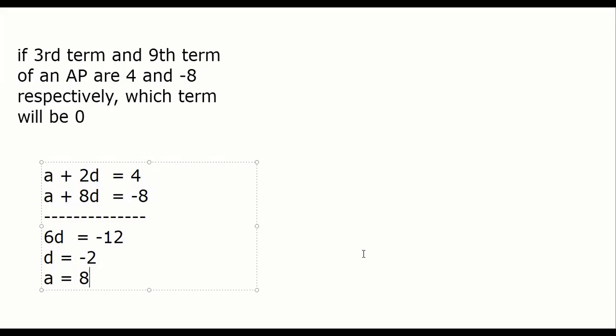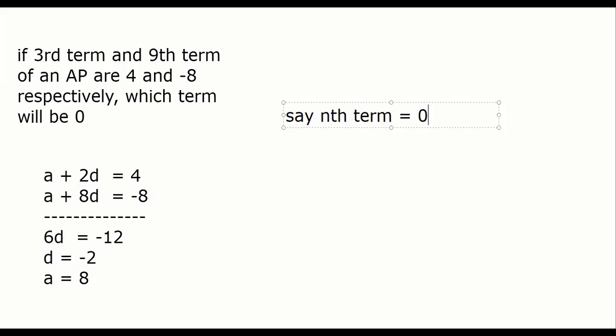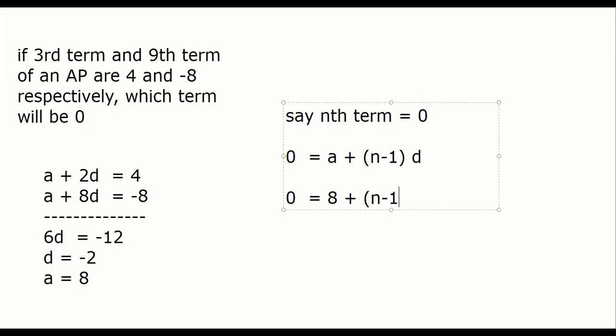अब क्या करना है? You have to find which term is 0. Yes, sir. Nth term is 0. For example, right? तो क्या लिखेंगे? 0 equal to A plus n minus 1 D. ऐसे लिखेंगे श्रेयस? Yes, sir. 0 is okay. A we know. N we have to find out.